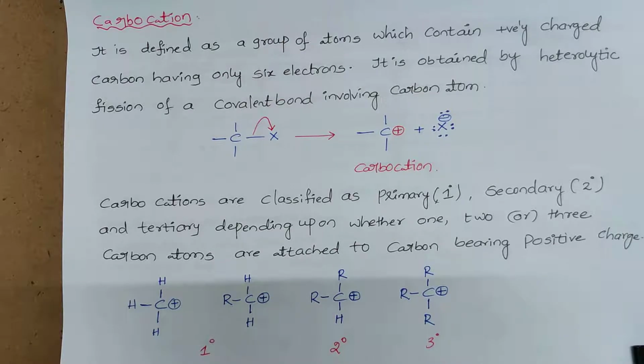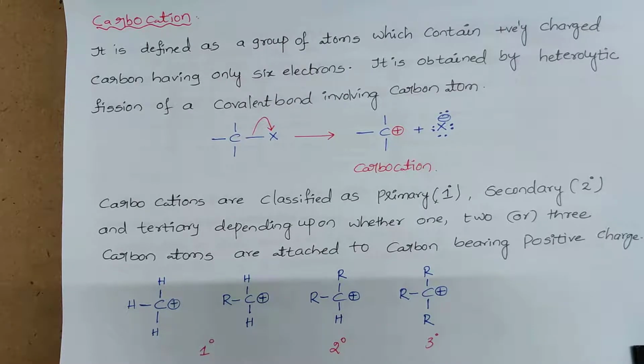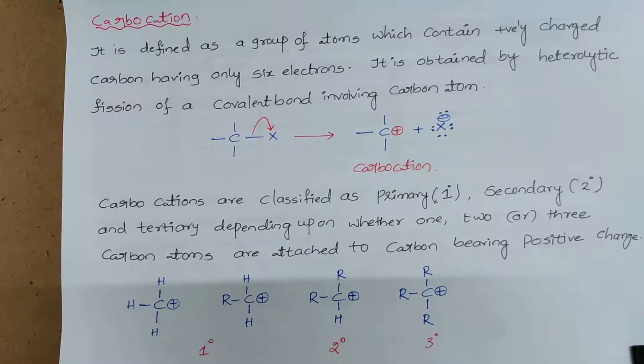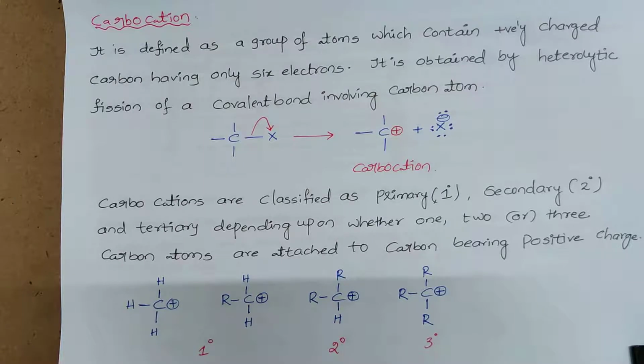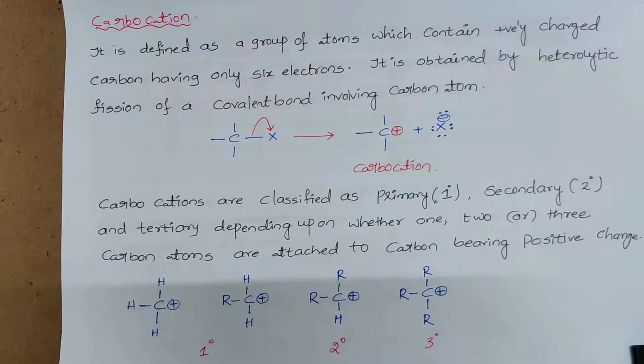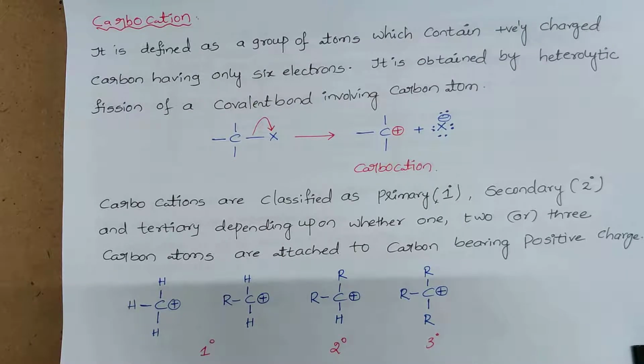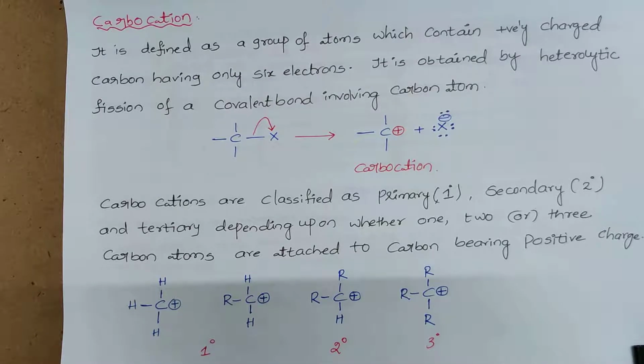Simple. Primary means the carbon atom is attached to one carbon atom or non-carbon atom, it is treated as primary. If the carbon atom is directly attached to 2 carbon atoms, that is treated as secondary. If the carbon atom is directly attached to 3 carbon atoms, that is treated as tertiary. Here, primary, secondary and tertiary carbocation. Carbocation means carbon carrying the positive charge.